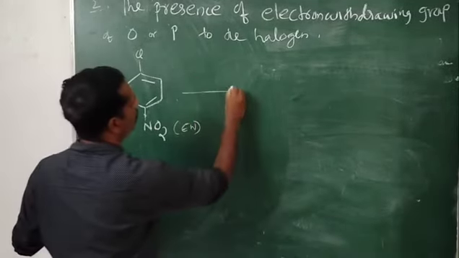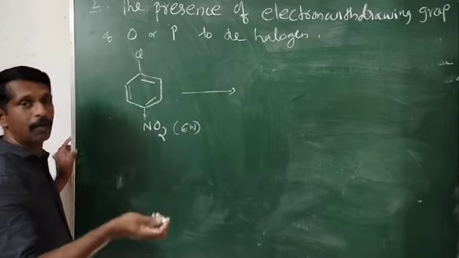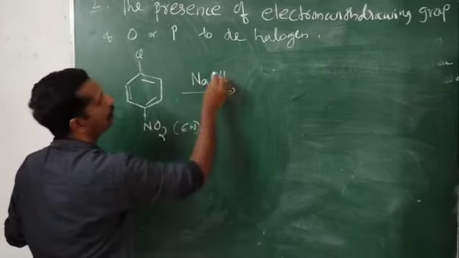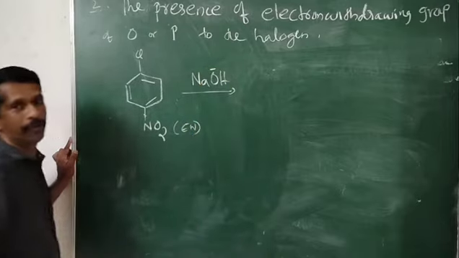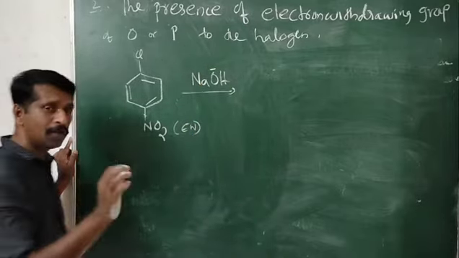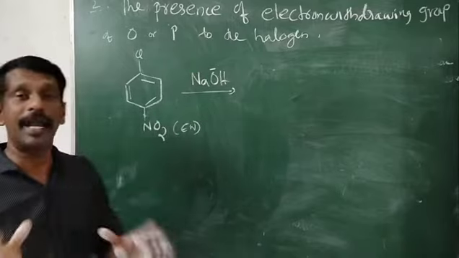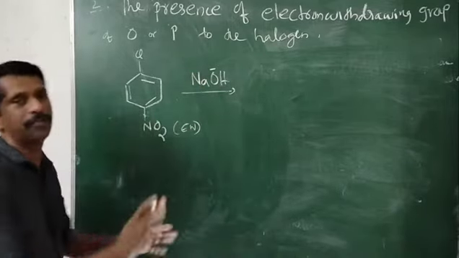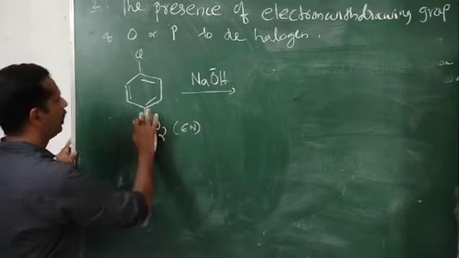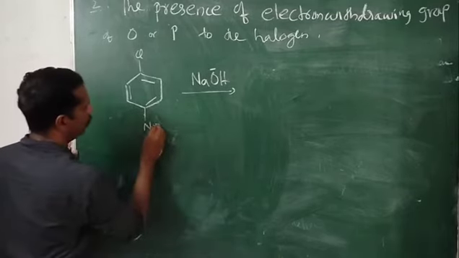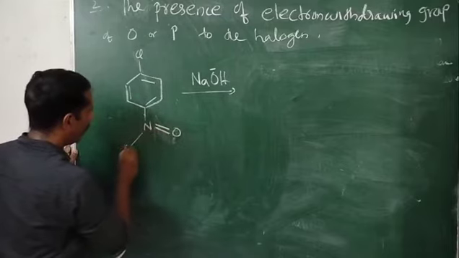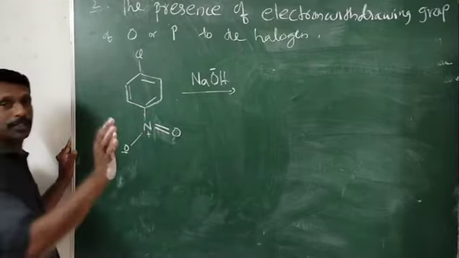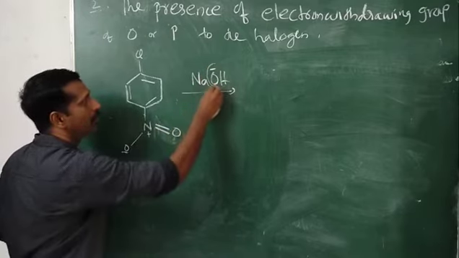Now I am taking a nucleophile. You can take our normal nucleophile. We are taking NaOH, OH minus is the nucleophile. As the mechanism name is addition elimination, what do you mean by that? First step is addition. When you write NO2, the actual structure is N double bond O and O minus, with N plus.